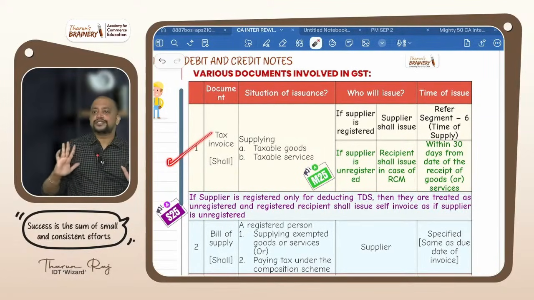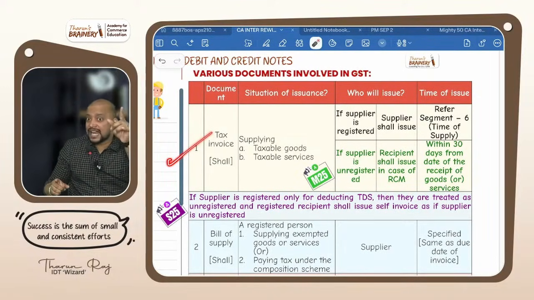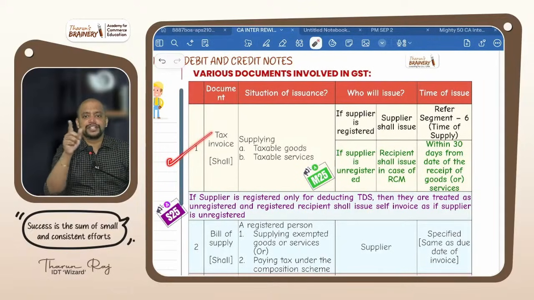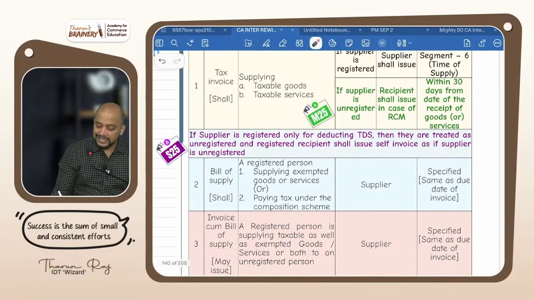Recipient to supplier. Why, sir? Because even though they are registered for deducting TDS, they are treated like an unregistered person only. Self-invoice will come only in case of supplier being unregistered and the transaction is RCM, correct? But even if the supplier is registered only for deducting TDS, they are treated as an unregistered person. Therefore, the recipient has to give self-invoice to the supplier. See that point? If the supplier is registered only for deducting TDS, then they are treated as unregistered, and the registered recipient shall issue self-invoice as if the supplier is unregistered.